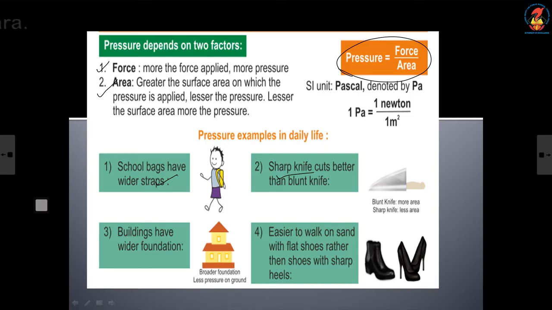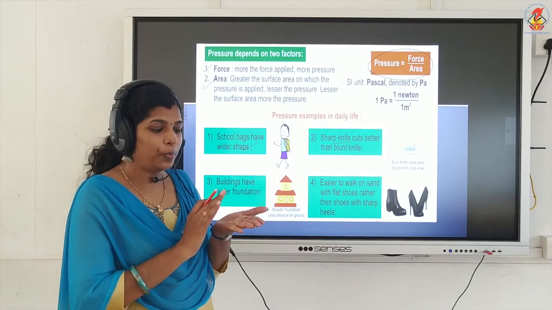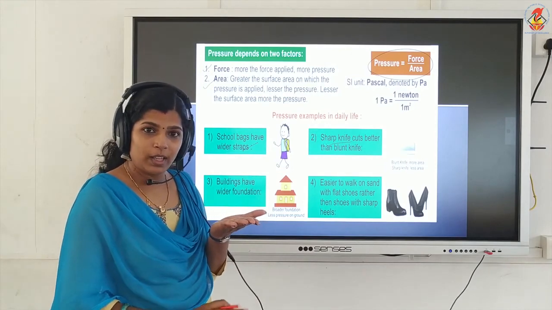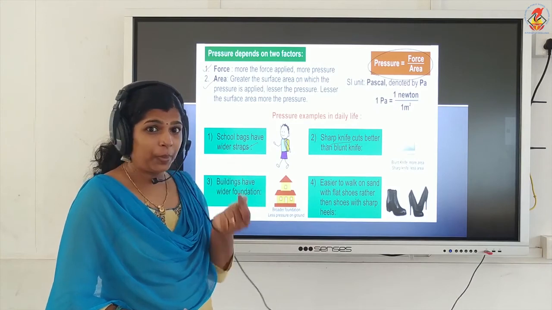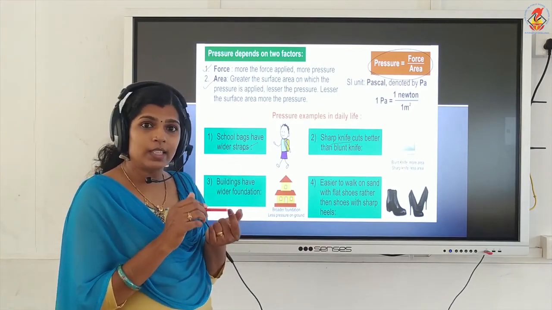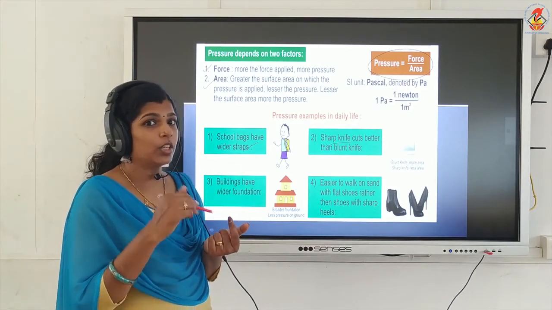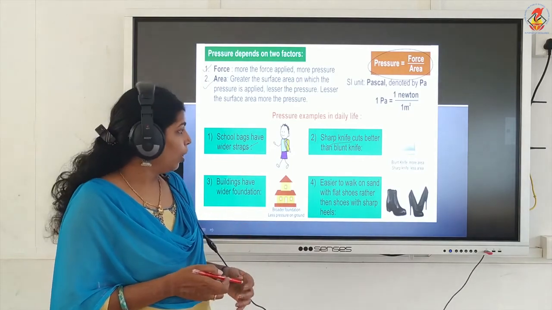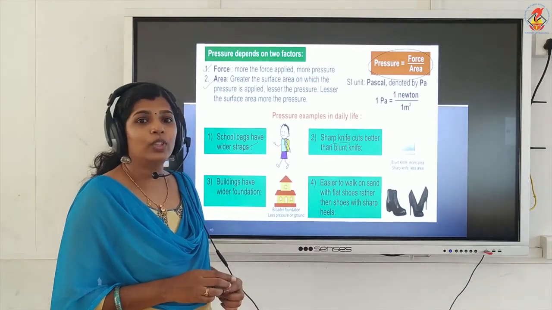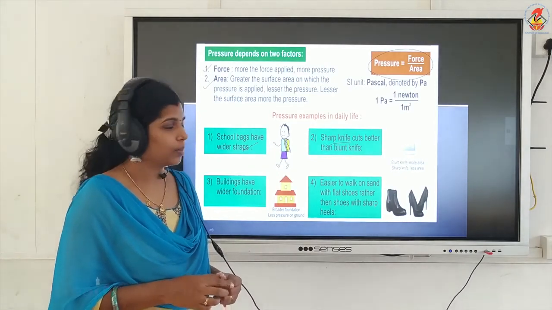With a flat shoe, the flat surface means area is more, so the pressure exerted on the ground will be less. With sharp heels, area is less, so the pressure exerted on the ground will be more. So it's easy to walk on sand with flat shoes.